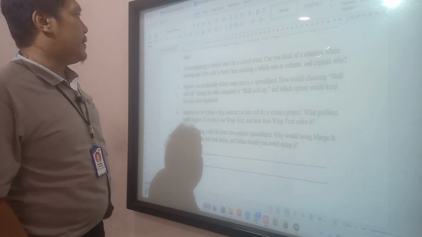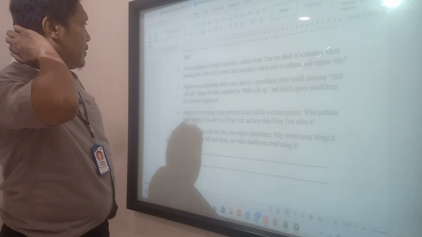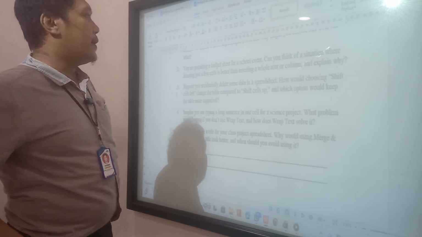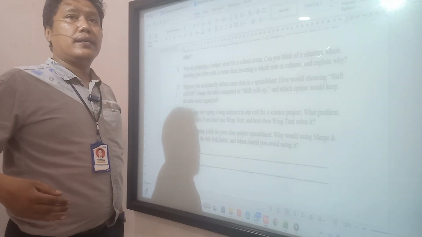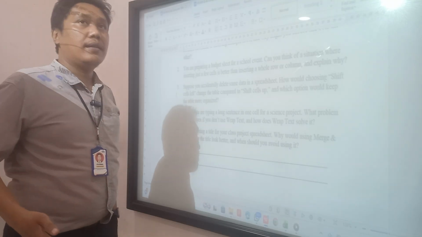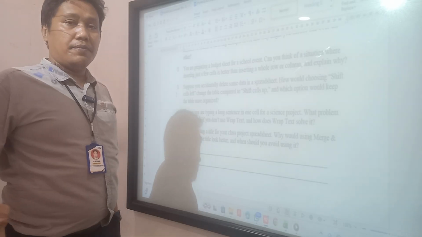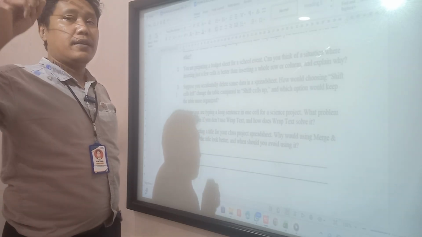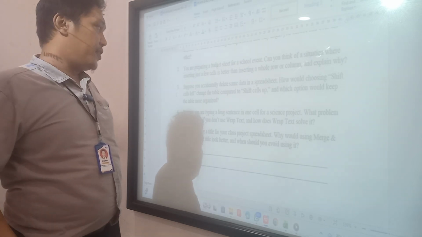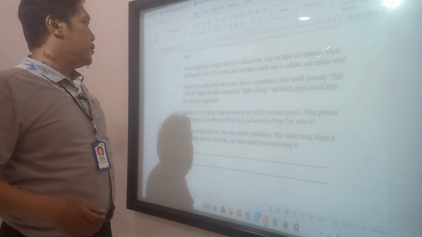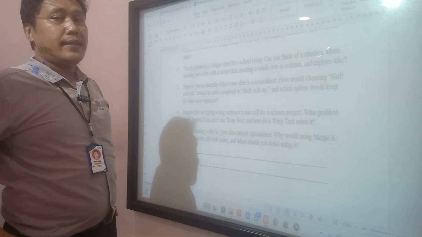You are preparing a budget sheet for a school event. Can you think of a situation where inserting just a few cells is better than inserting a whole row or column, and explain why? Sometimes we just need to insert a few cells, so we don't need to insert all columns. If we insert a whole column, it goes from the top to the bottom of the sheet. So we can just use a few cells in Excel.